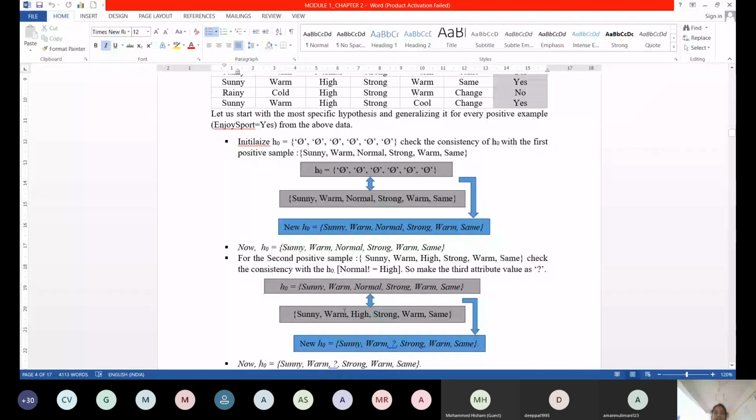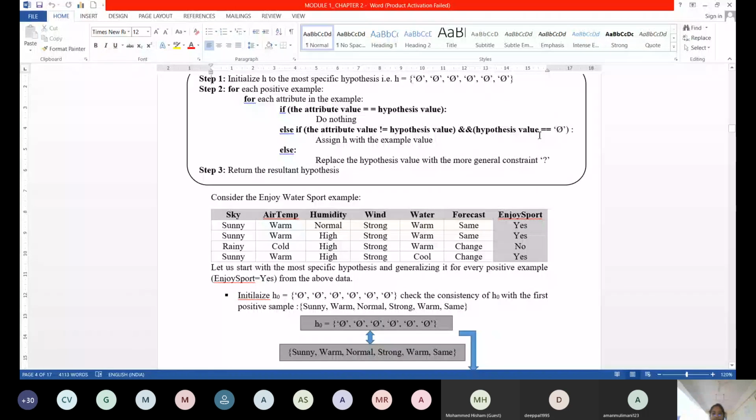What is else? Both are not equivalent. At the same time, hypothesis value is not equal to 5, means hypothesis contains some other value. Then make it general. Now you see, this is normal, this is high. So I made it as a question mark. Is that clear?